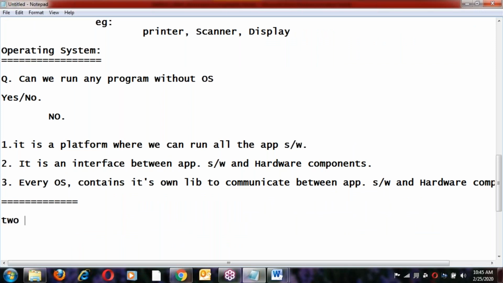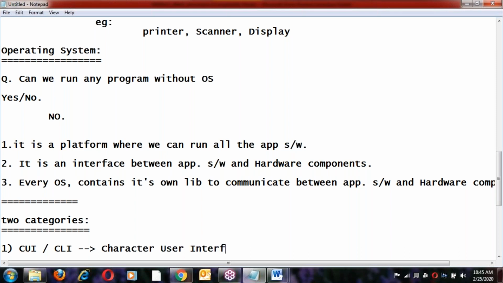Okay, so there are two categories basically here. The first one is character user interface, or command line interface, CLI.